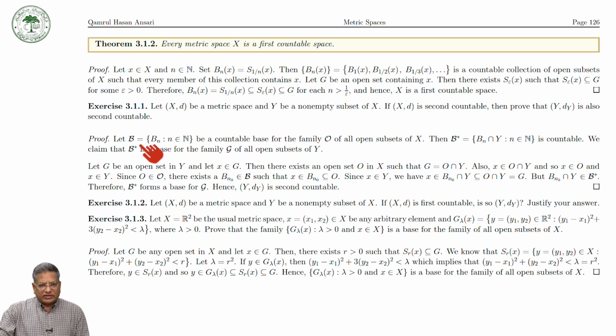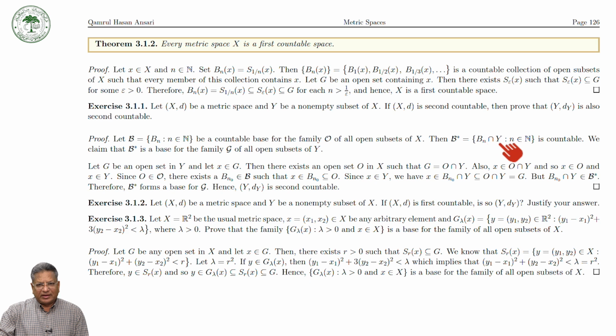So let B be the family of open sets Bn. This is a countable base for the family O of all open subsets of X, so O is the family of all open subsets in X, and Bn is a countable base in X. Then we take B star equal to the family of Bn intersection Y. Because Bn is open in X, and (Y,dY) is a subspace, from Bn we can get open sets with respect to Y. So what is this Bn intersection Y?